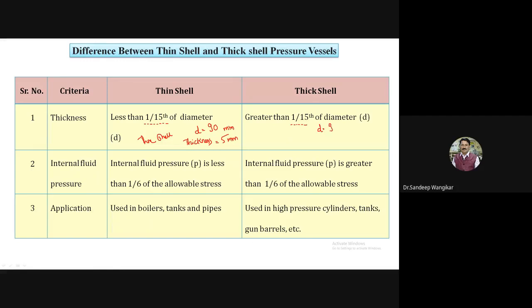The diameter is, for example, 90 millimeters, and the thickness you assume 10 millimeters. So 1 by 15 into 90, 6. So this 10 is greater than 6. So I will call it a thick shell or thick cylinder. So this is the example.